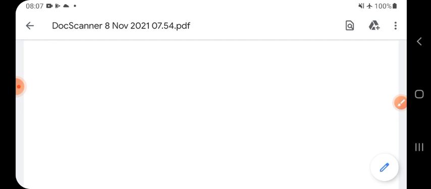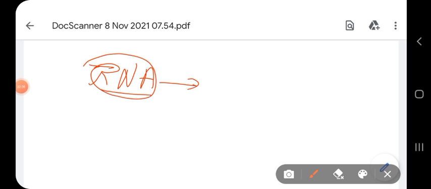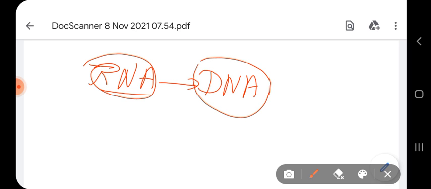That means during the transcription process, RNA is going to be formed from DNA, using one of the strands of DNA as a template. There are also some other differences in the transcription process.